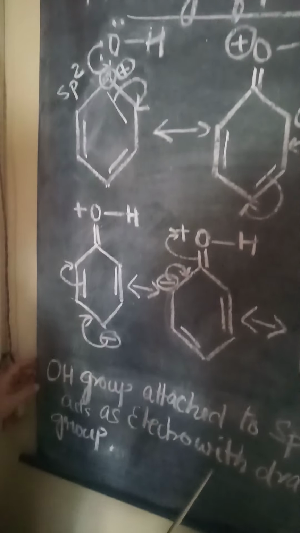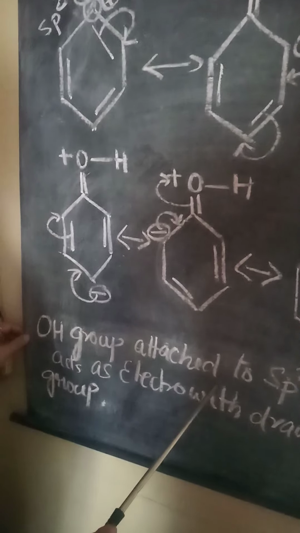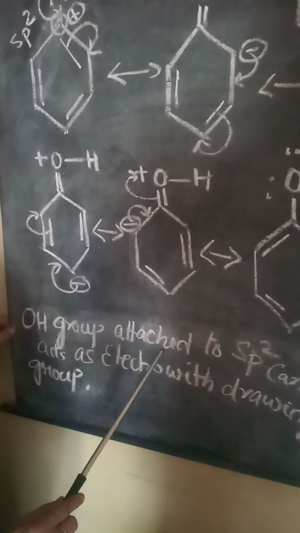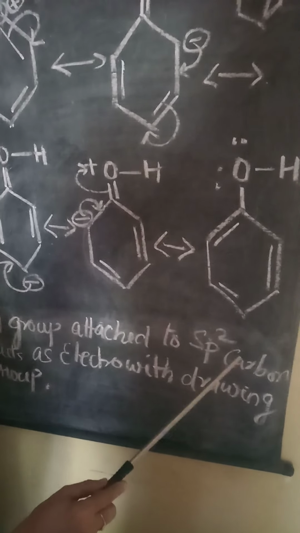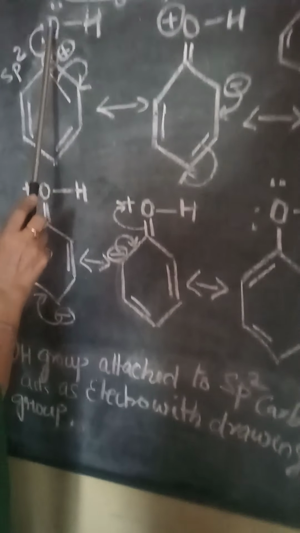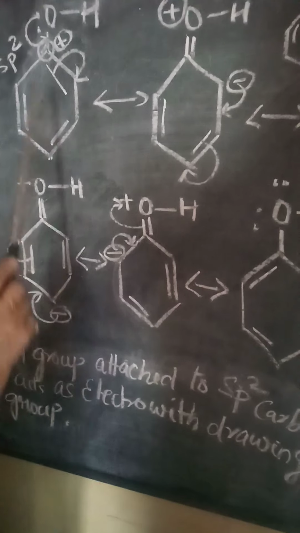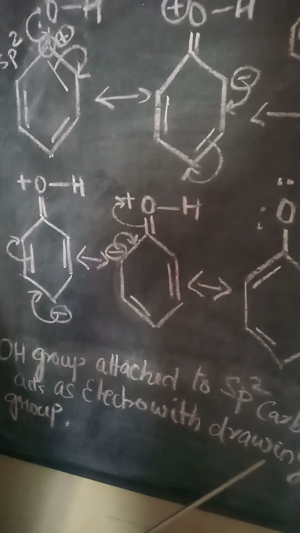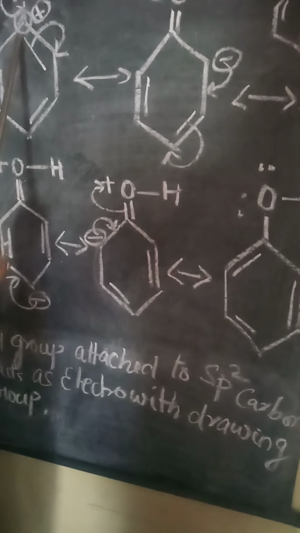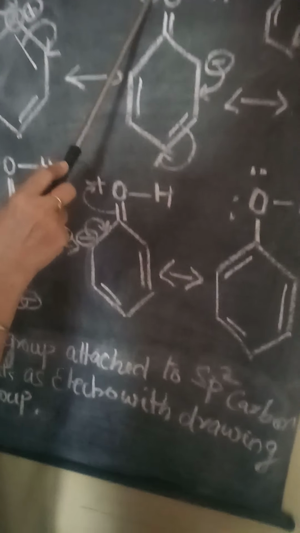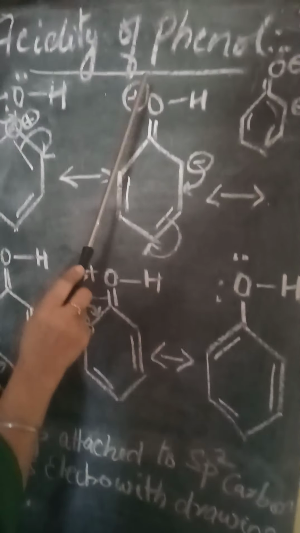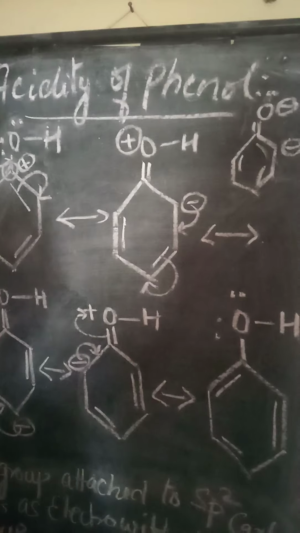On the other hand, the important line to mention here is the OH group attached to the sp2 hybridized carbon of the benzene. This OH is attached to the carbon which is sp2 hybridized. That means it is an electron withdrawing group. As you know, it withdraws electrons, thereby increasing the positive charge here and making it more electronegative to attract the electron from hydrogen.